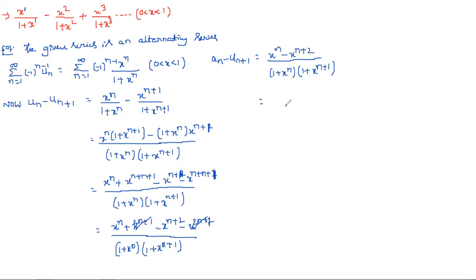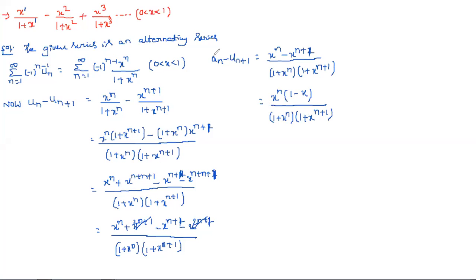And now you can take x power n as common. If you take that as common, what will we get? x power n, here we didn't take n+1. So this is x power n times (1 minus x squared) by (1 + x power n) into (1 + x power n+1). Do you get this one greater than 0 or not?